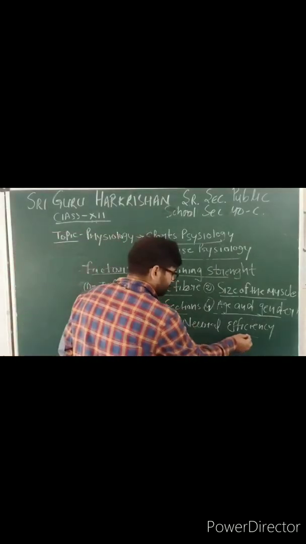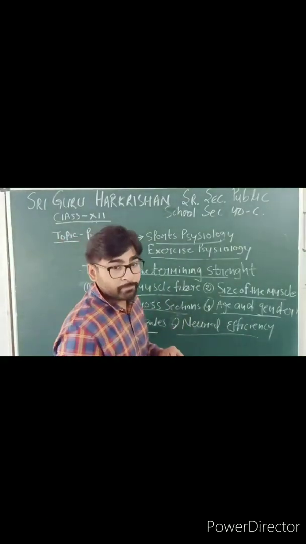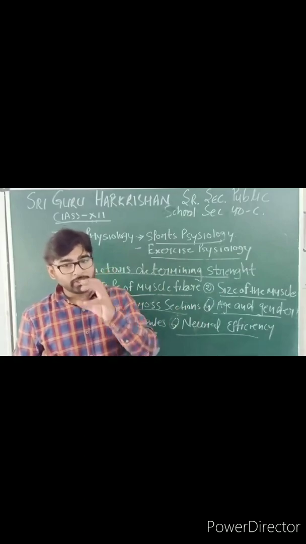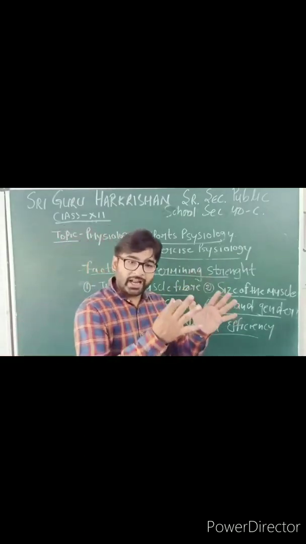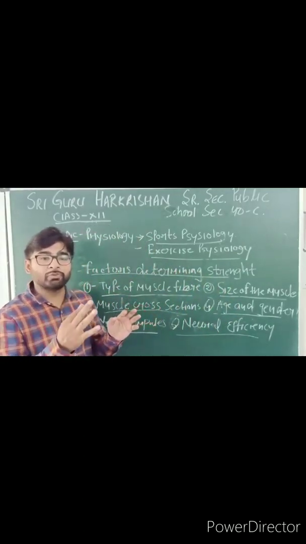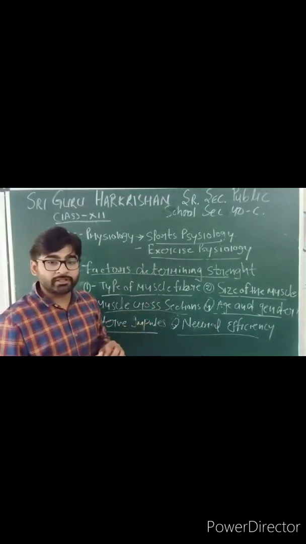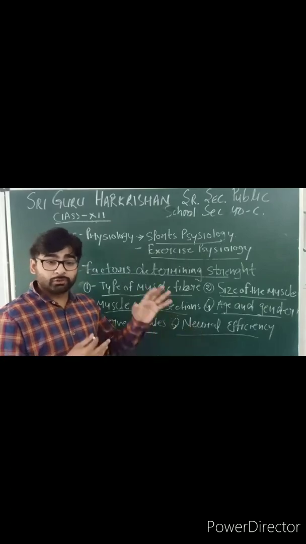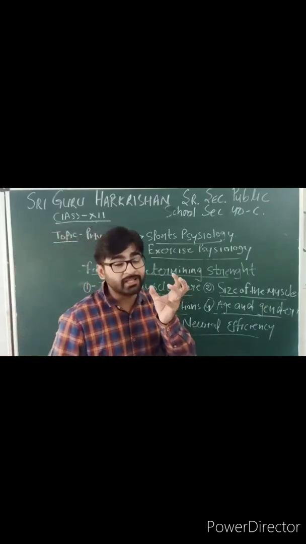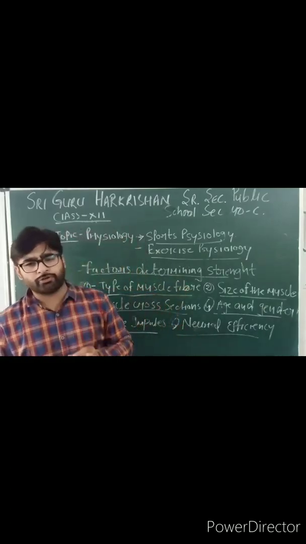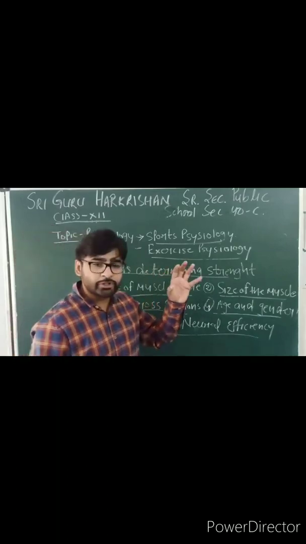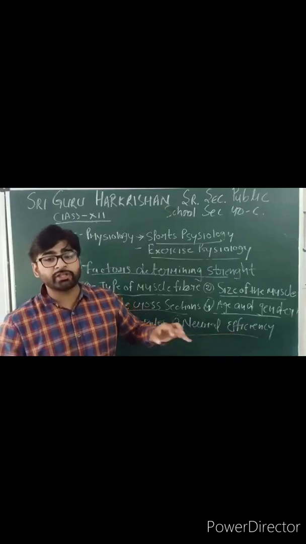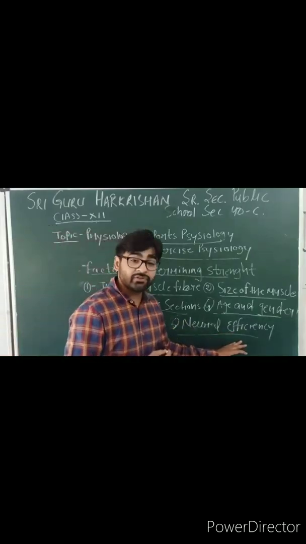Now we discuss the next point, neural efficiency. The nervous system also plays a role in muscle strength. Your brain and nervous system have the power to activate more motor units when they need to generate a large amount of force. Through strength training, your body learns to recruit more motor units and increase how often they fire. So this is one of the ways to gain additional strength through resistance training.